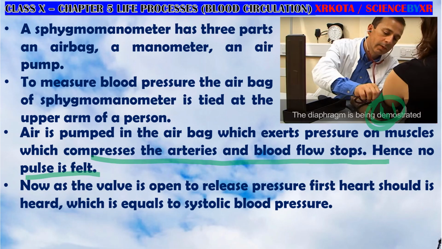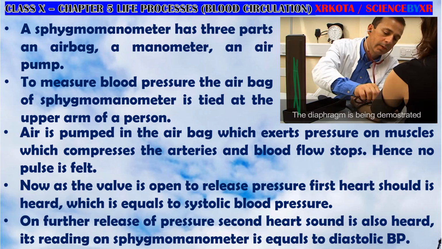Now the valve is opened, and the pressure is released, and first a heart sound is heard, the first time the pulse will be felt. So that value of the mercury level shown in this sphygmomanometer is called the upper value, that is systolic blood pressure. And when further air is released and the second heart sound is heard, that is diastolic blood pressure. So this is how the blood pressure is measured.